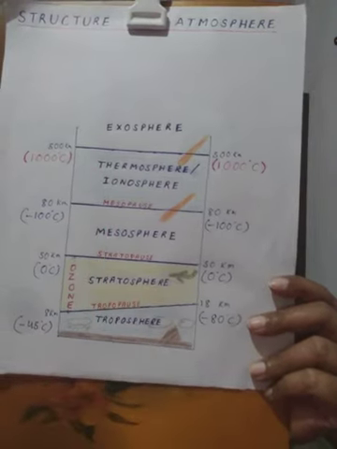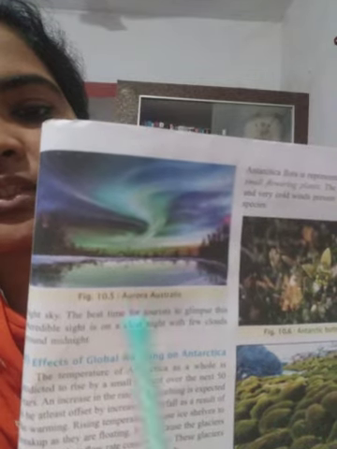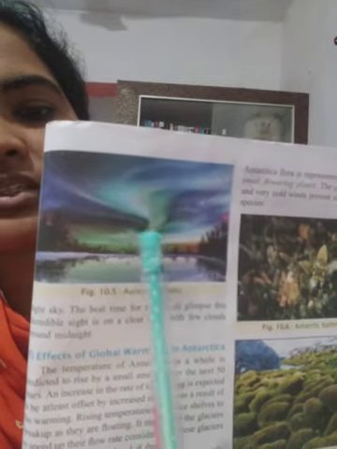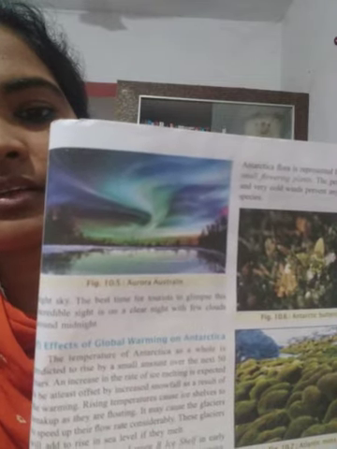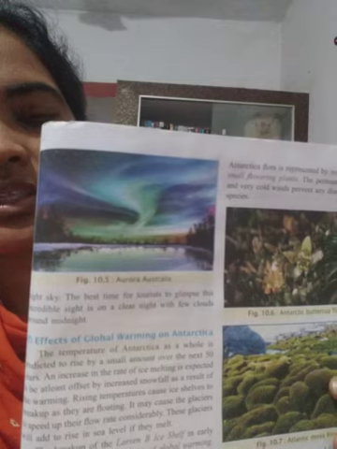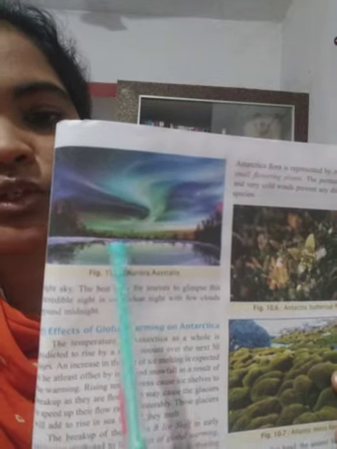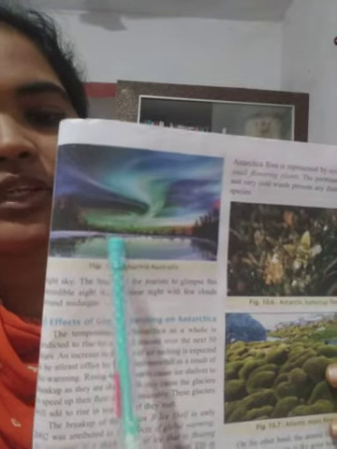In this layer only, we see the beautiful phenomenon of aurora australis or aurora borealis, which is seen at the poles, a very beautiful, luminous, colorful wave in the sky. It is seen in this layer only, thermosphere only, at a height of nearly 100 kilometers from the Earth's surface. It is produced by the solar charged particles when they come in the Earth's magnetic field.